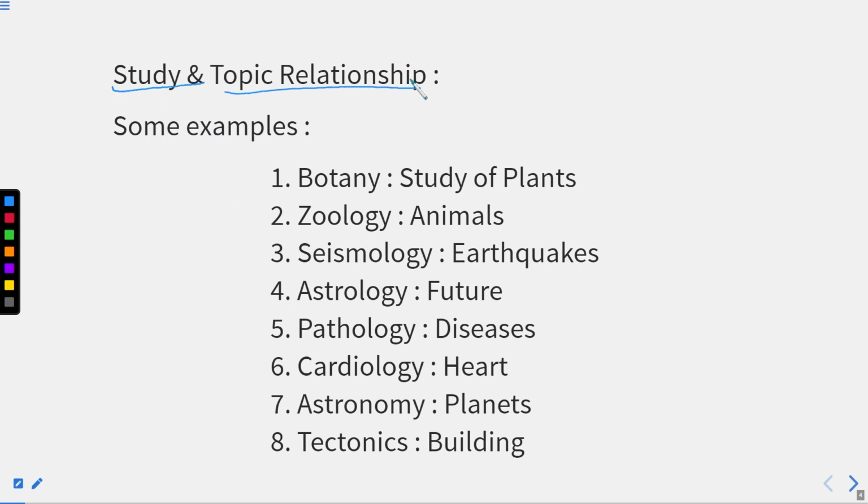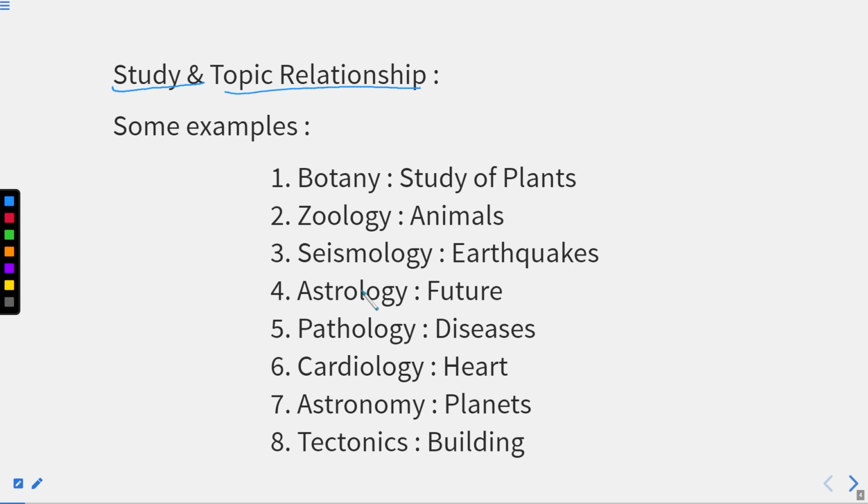Study and topic relation. So you are very well aware of all these things initially itself. You can see that a topic, let's say the teacher who teaches maths is called a mathematician or a maths teacher. The relation of their subject with their profession is a relation, right? Similarly, a zoology teacher is someone who teaches zoology.